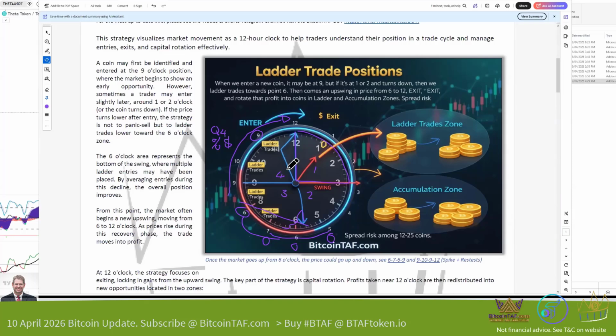Now, what you do when you trade short, medium, or long term is you buy some coins here that look like they're going to break out. So let's say you buy some coins there, and it looks like it's going to break out, but then suddenly they have a down cycle. What you do then is you add more to that coin as the coin comes to the downside. So let's say you take $4,000 and the coin goes down, you add another 1,000, and you add another 1,000 when it's at 6. And then suddenly that coin goes to the upside, and then you take your profit, take your profit, take your profit, take your profit, boom, 100% out.